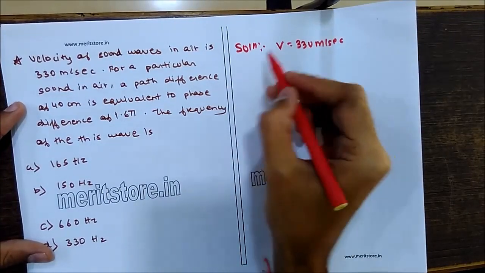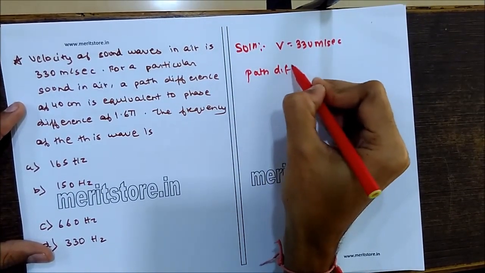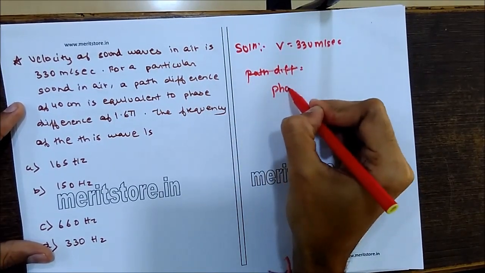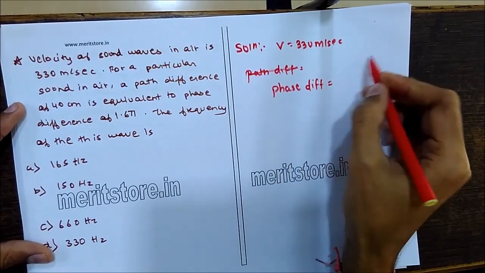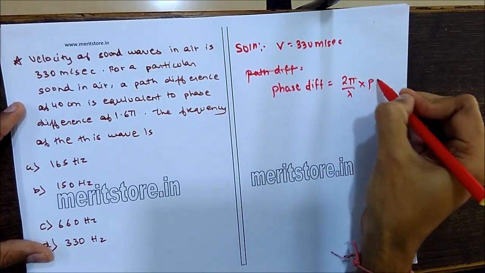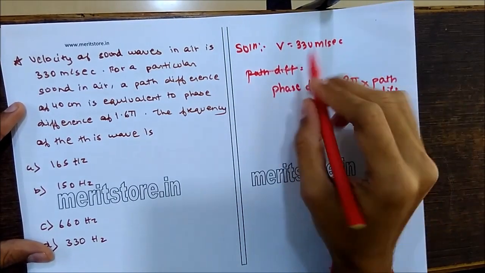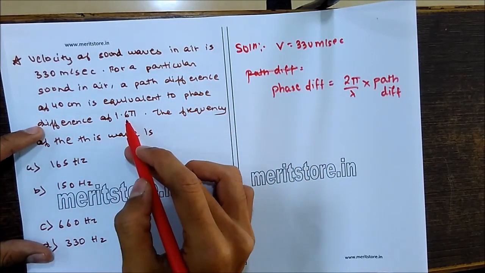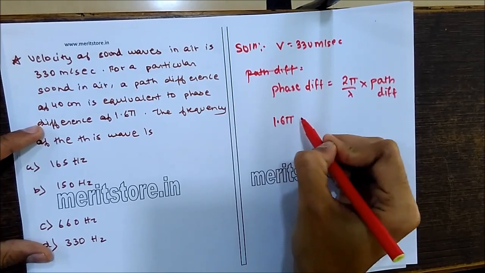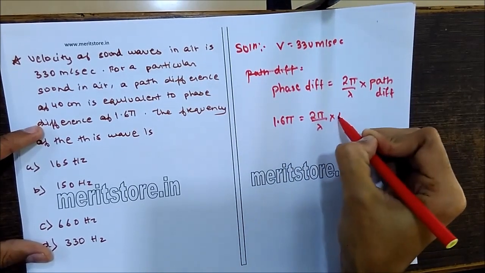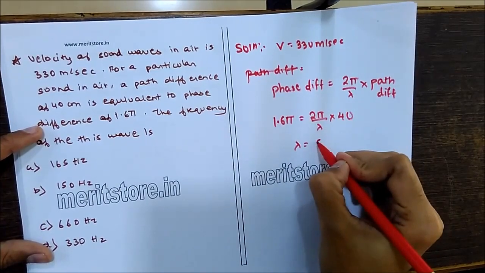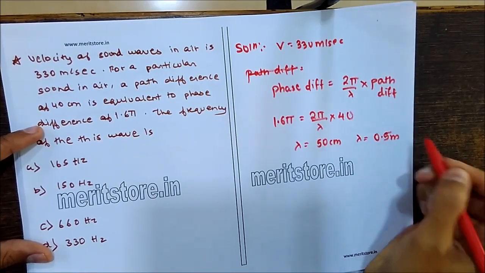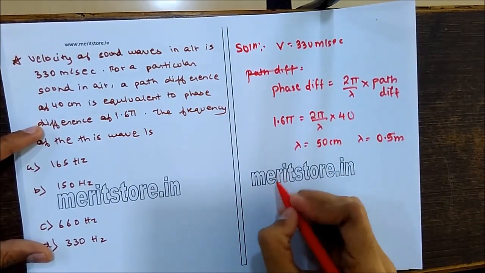Okay, for a particle we know the formula of the path difference. We can write it the other way: phase difference is equal to 2 pi upon lambda multiplied by the path difference. So we are given both, that is, the path difference of 40 centimeters is equivalent to the phase difference of 1.6 pi. So a phase difference of 1.6 pi corresponds to a path difference of 40. So the value of lambda comes out to be 50 centimeters, which converted is 0.5 meters. Okay, now we got the wavelength, we need to find the frequency.